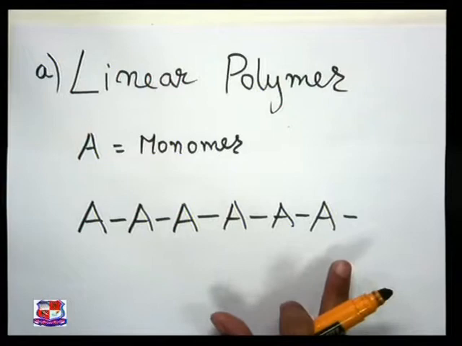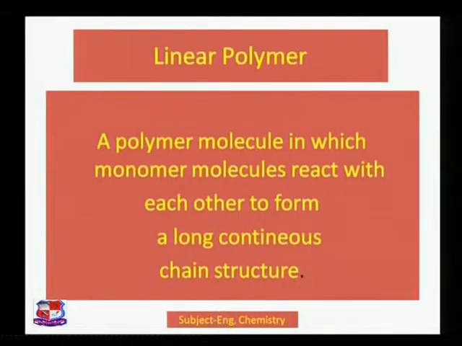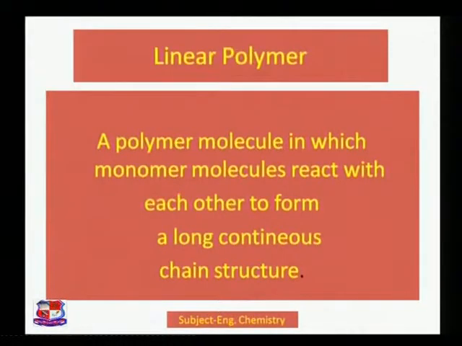So this is the first classification: linear polymers have the monomers arranged in a linear fashion. Now you can see the definition: a polymer molecule in which monomer molecules react with each other to form a long continuous chain structure. That is why it gives rise to the linear polymer formation. Clear everyone? Now let us move ahead to the branched polymer.